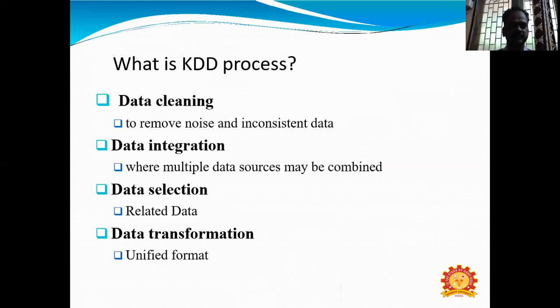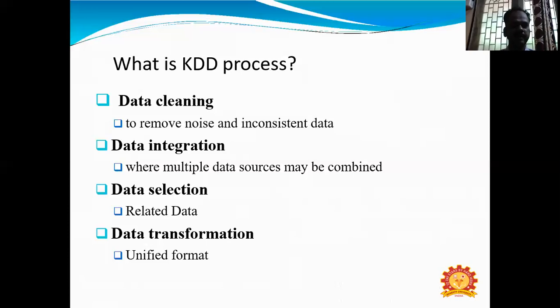Data selection: we need to select the useful or required data from the databases or data set. This method helps us get the relevant data from the data set. It uses various selection methods such as neural network, decision tree, Naive Bayes, clustering, regression, etc.